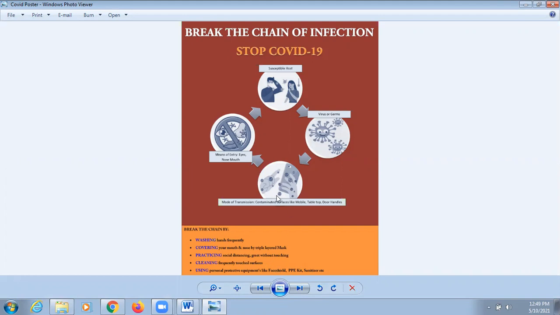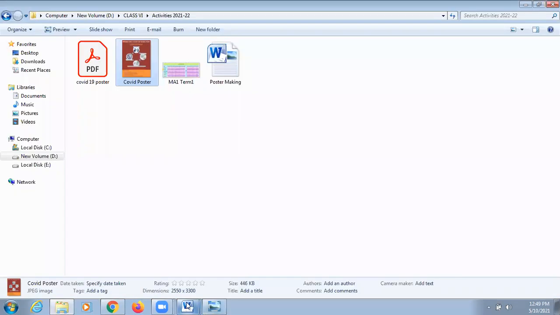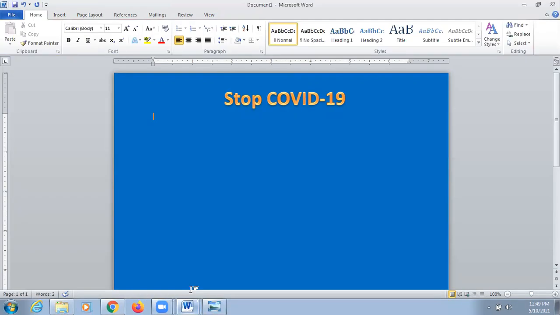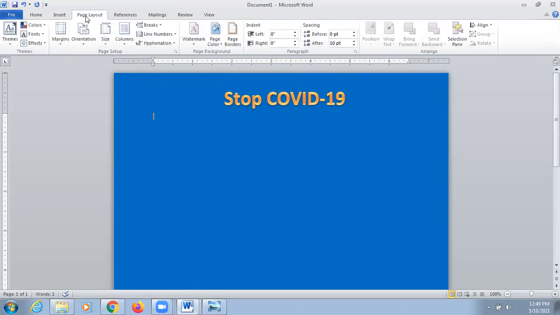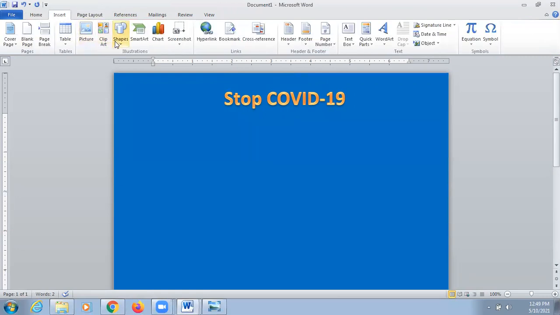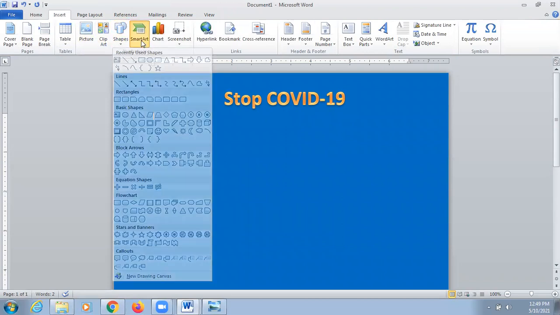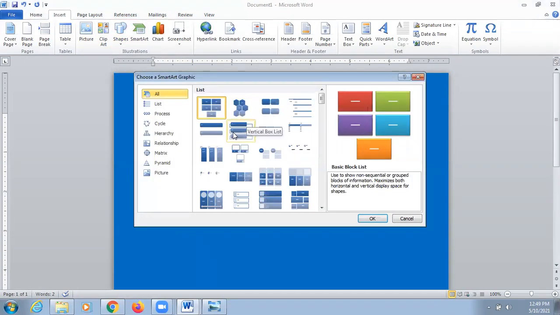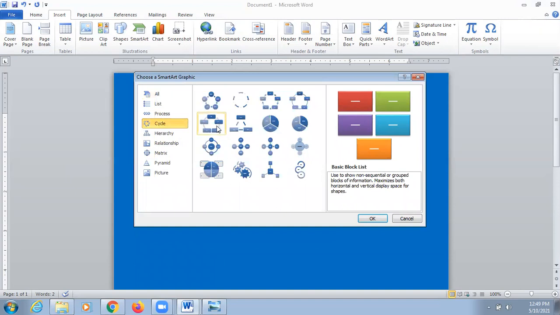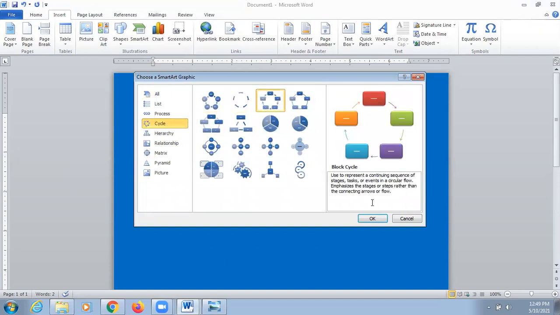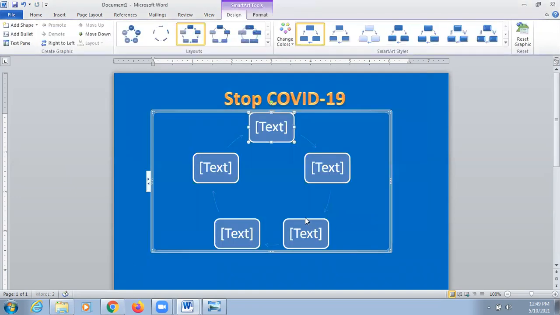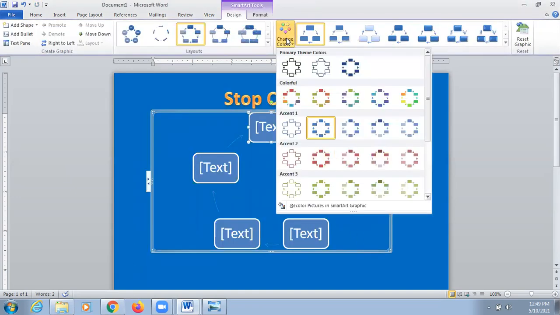So you can create this type of chain using SmartArt. You can go to the Insert tab, go to SmartArt and choose any type of SmartArt. For example, I'm choosing this one. You can change the color also.